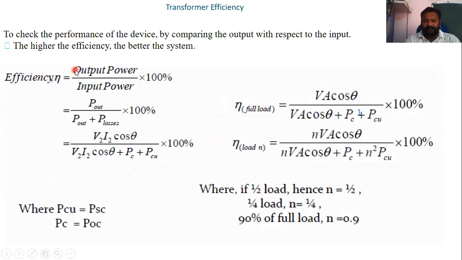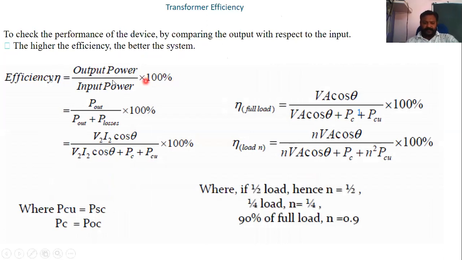To check the performance of the device by comparing the output with respect to input, basically for finding efficiency, we take the ratio of output upon input. The higher the ratio of output upon input, the higher the efficiency. Simple thing. So efficiency can be calculated as output power upon input power into 100, if in percentage.